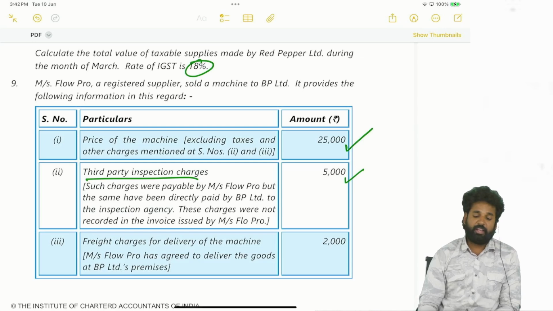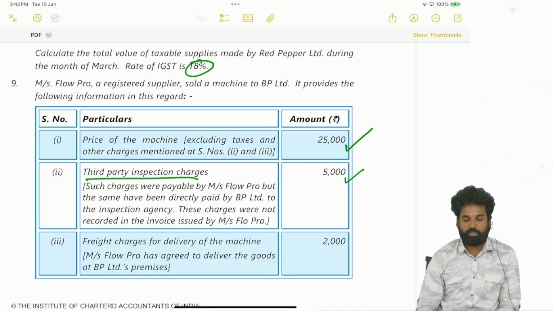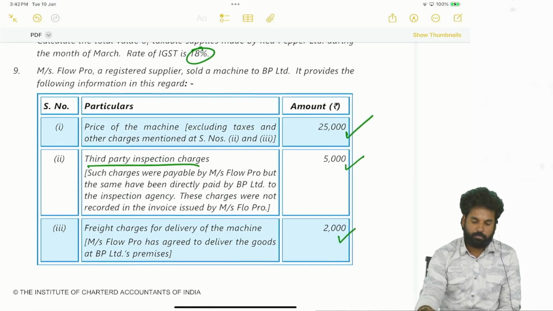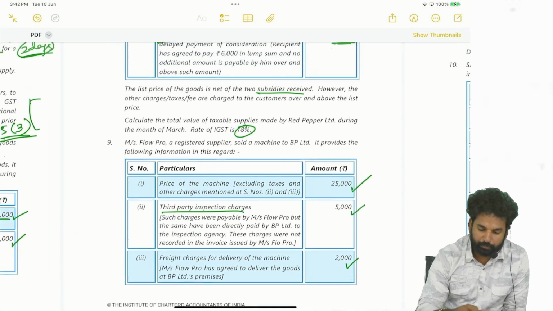Freight charges for delivery of the machine are 2,000 rupees. FlowPro has agreed to deliver the goods to BP Limited's premises.